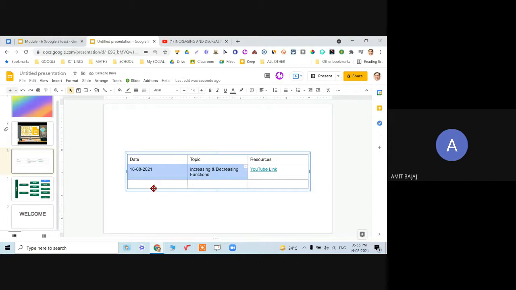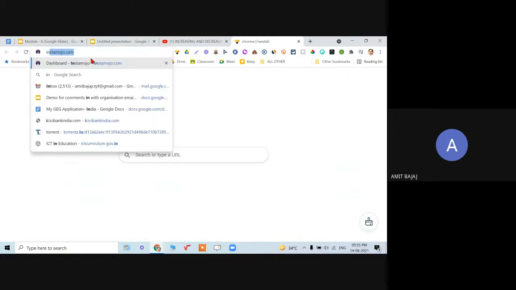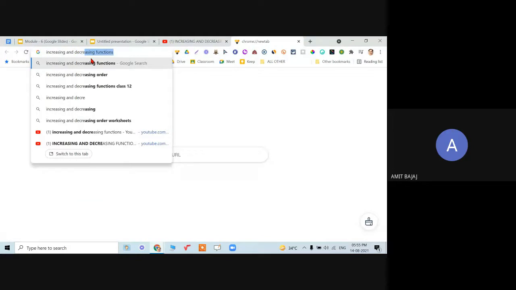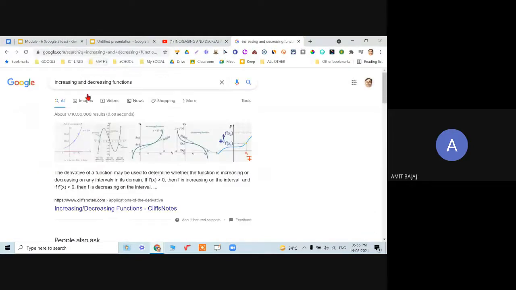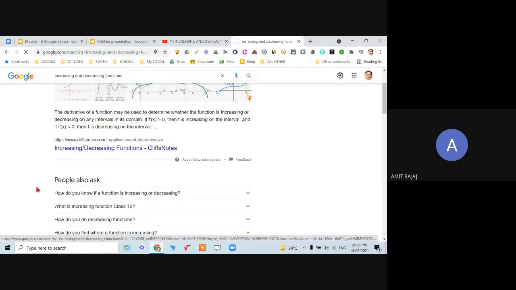Similarly, let's say for the next day, or even not only a YouTube link, say I have Googled about these increasing and decreasing functions, and I came across some beautiful website, some interesting idea about the same. So let me quickly check. The same thing can be done in Google Docs also, right?